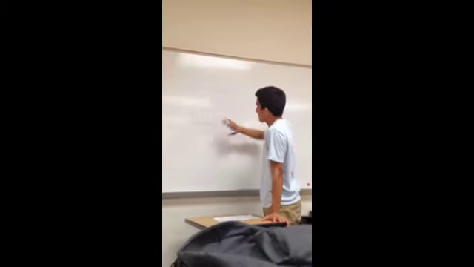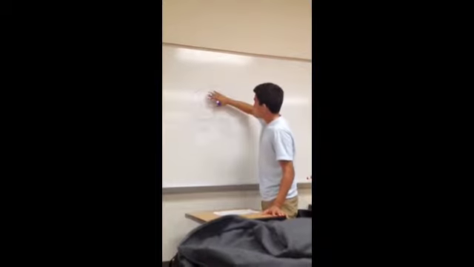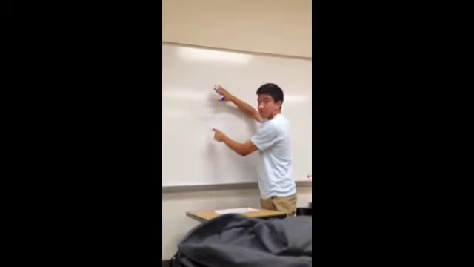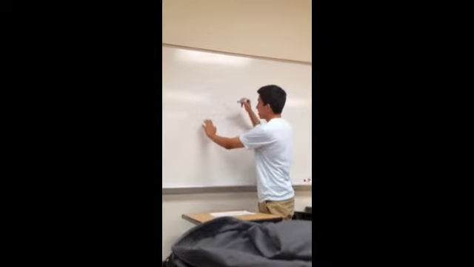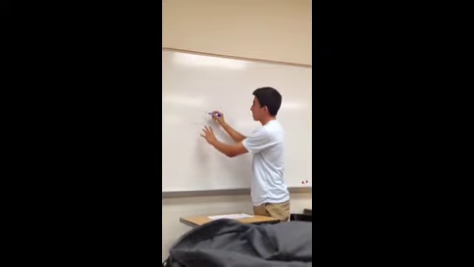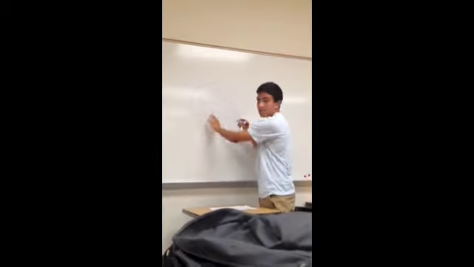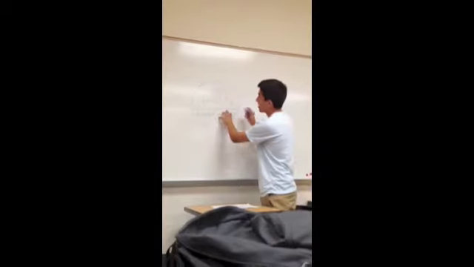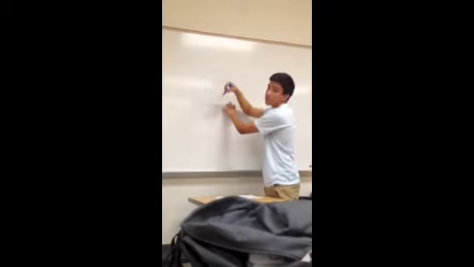Okay, well we have this circle, so if you're trying to find the speed, you cover the speed, and it's whatever the frequency times the wavelength is. If you're trying to find the frequency, you take the speed, which is always going to be 3.0 times 10 to the 8th, and you divide it by the wavelength. And then if you're trying to find the wavelength, you take the speed, which is 3.0 times 10 to the 8th, and divide it by the frequency of the wave.